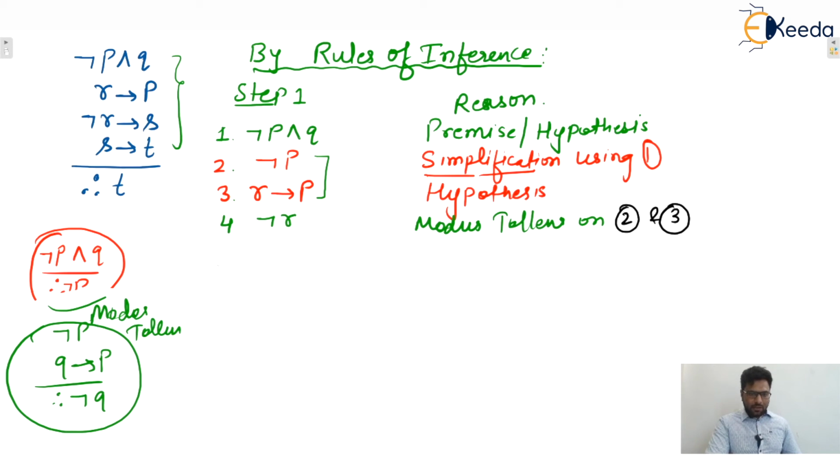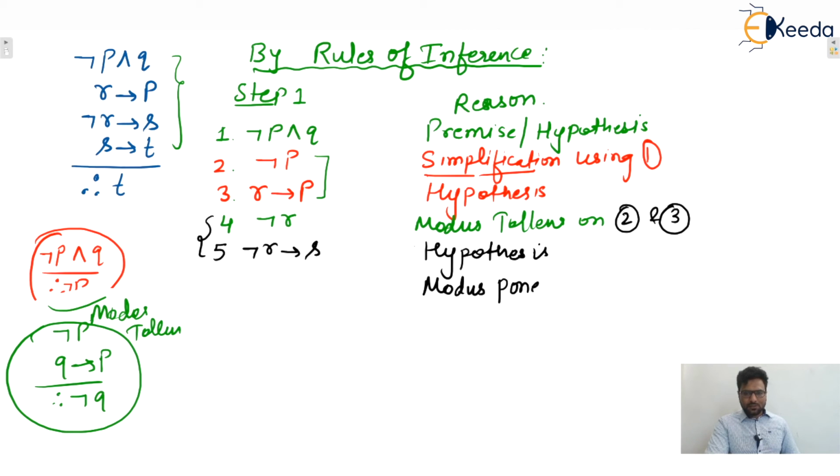Next, the fifth one. Let's say our hypothesis is this one, the third one. This one is the hypothesis, isn't it? Now can we apply modus ponens? Just to recall what modus ponens is, so we can use modus ponens.